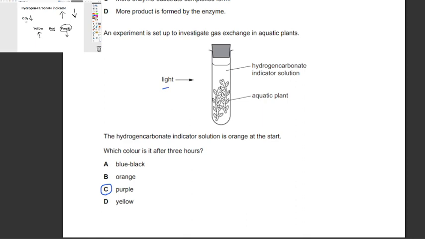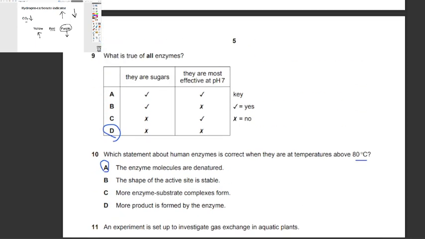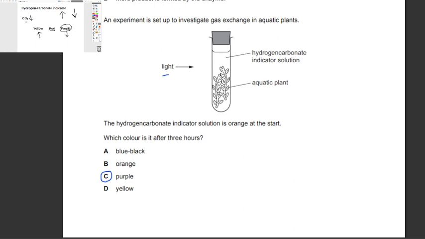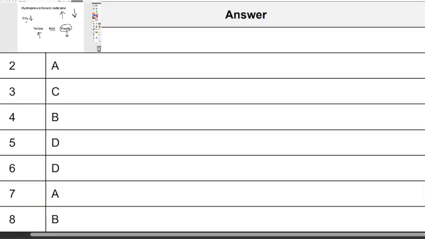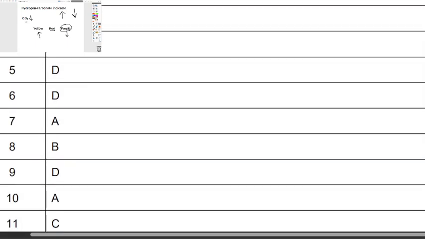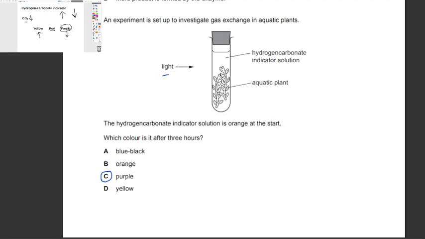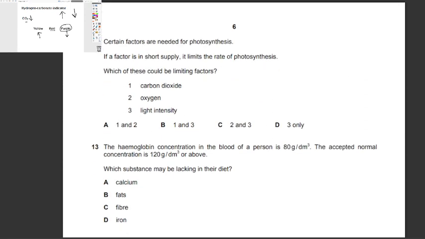Let's recheck our answers with the marking scheme. 9 DAC. Okay, so 9 DAC. Next question number 12.